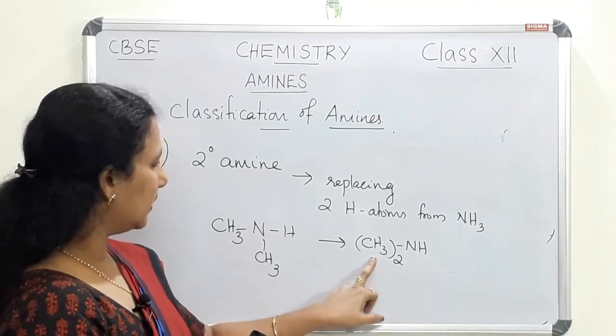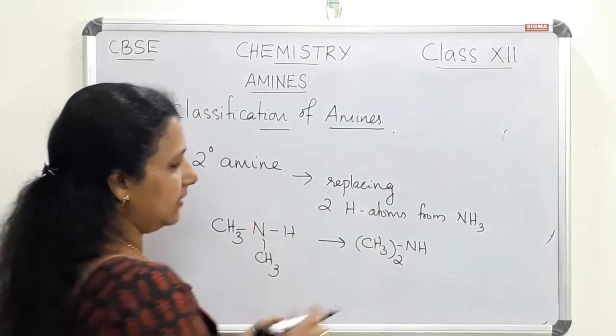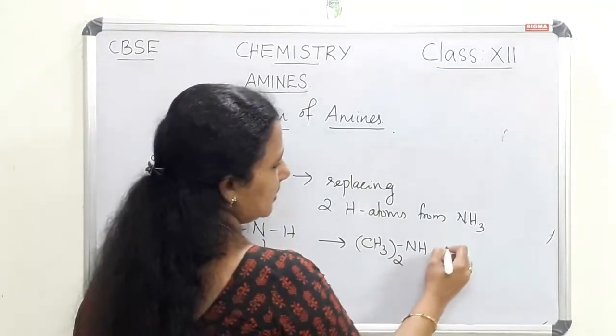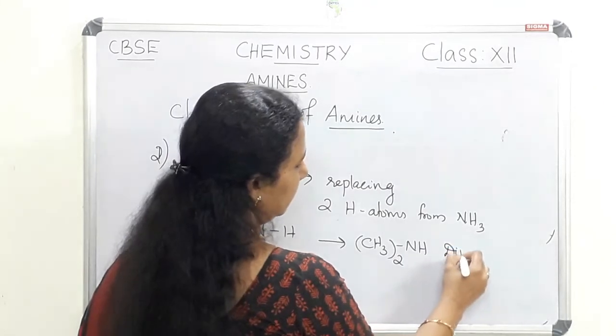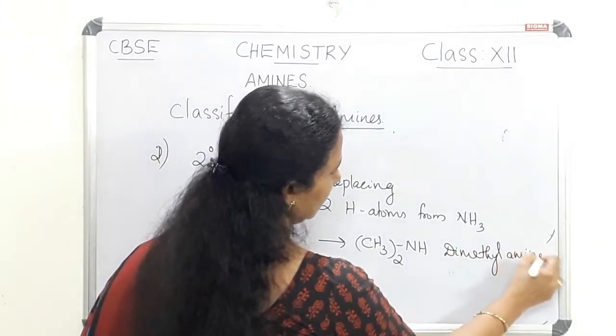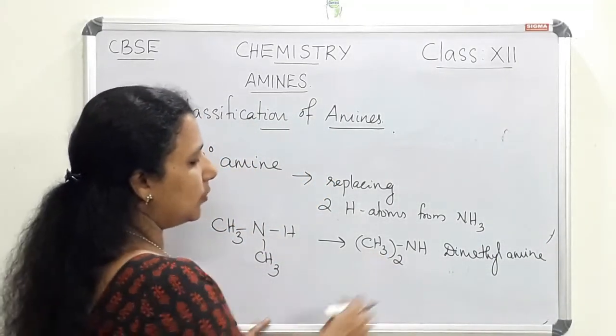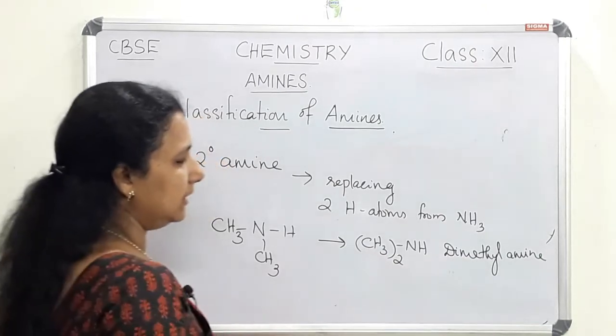We will get an aliphatic amine, and this is a secondary amine. This is called dimethylamine, since two CH3 groups are there.